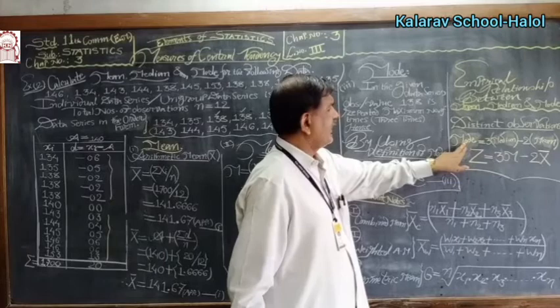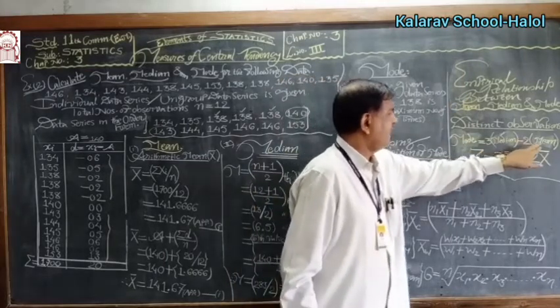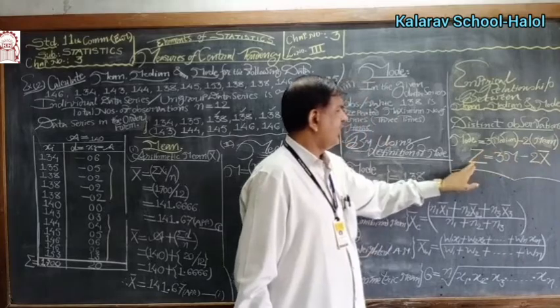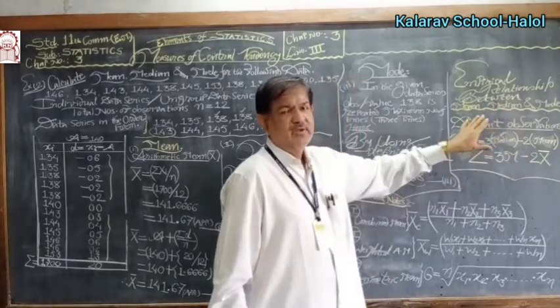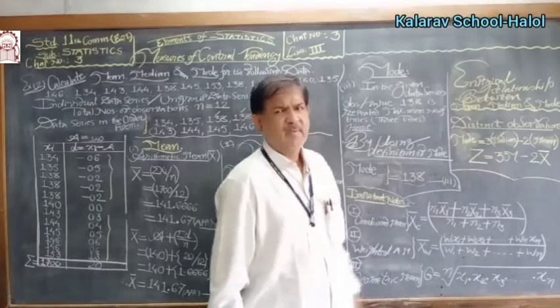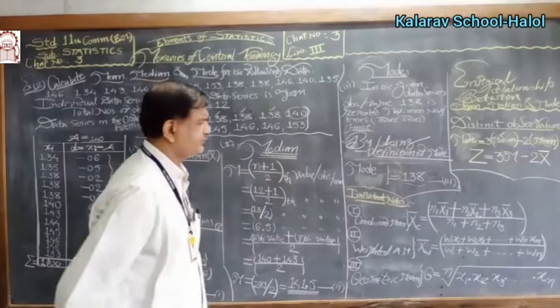Then mode equals 3 times median minus 2 times mean. Therefore, Z equals 3M minus 2 X bar. This is also a formula, noted here for our knowledge.